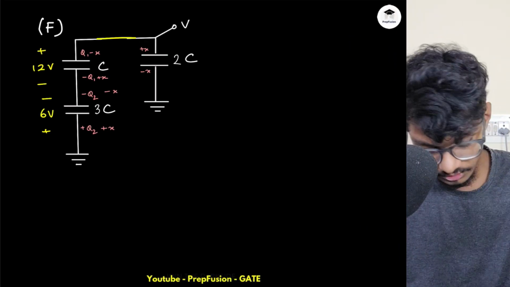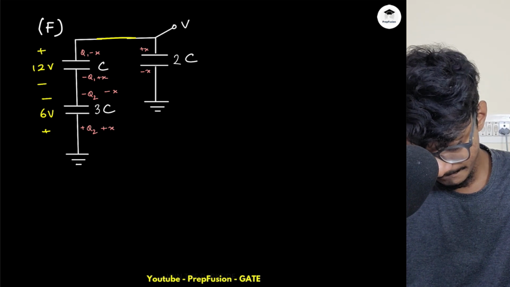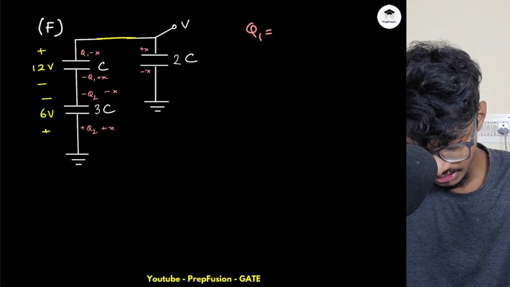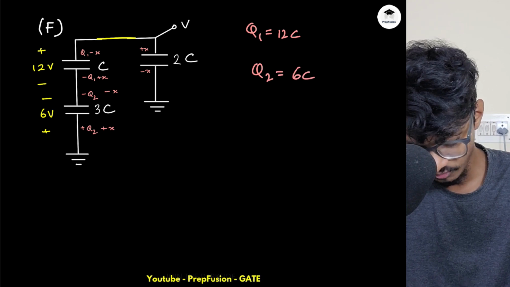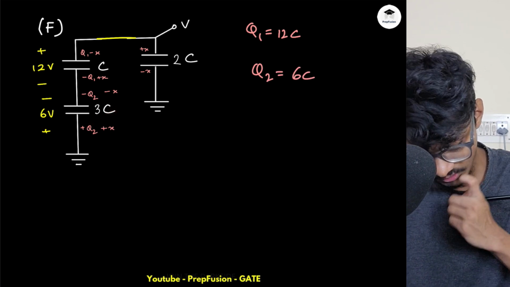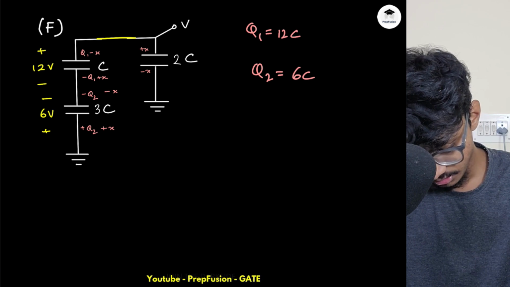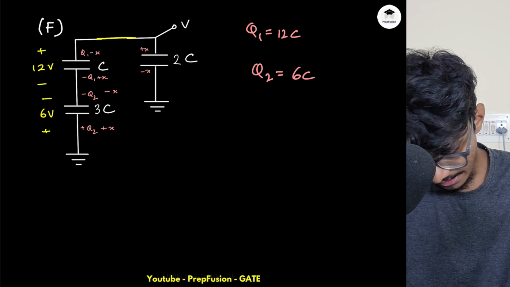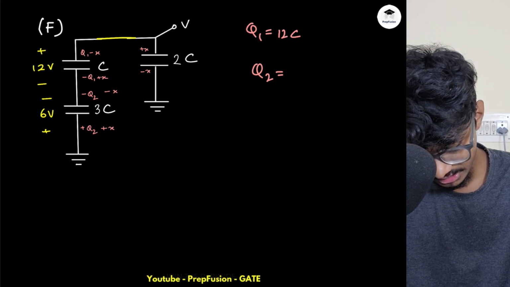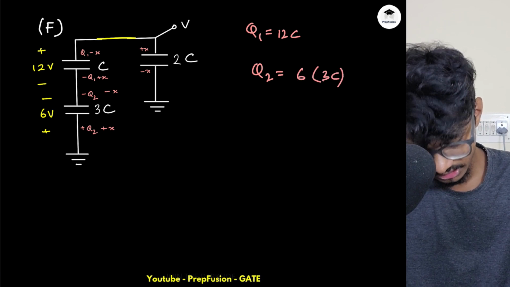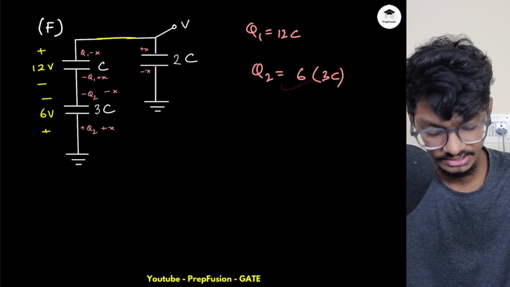So now what you will do is, what is Q1? Q1 is simply 12C. Q1 is simply 12C and Q2 is simply 6C, because initial voltage and initial capacitance. Sorry, not 6C, Q1 is 12C and Q2 is 18C. Q2 is 18C, that is basically 6 into 3C. Why am I writing like this? I will explain in just a minute.